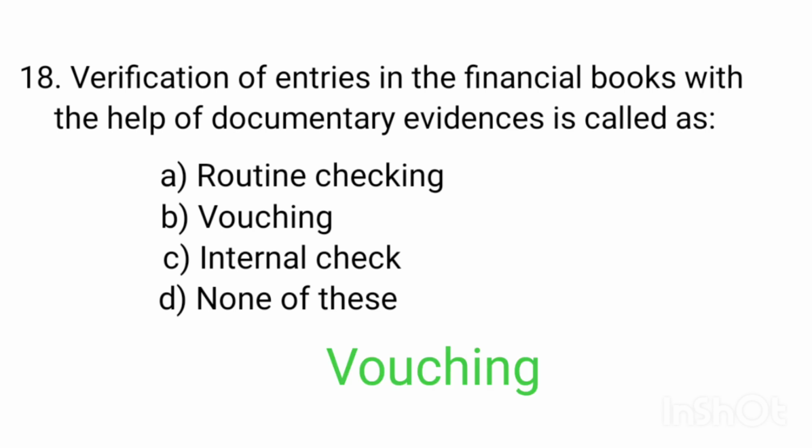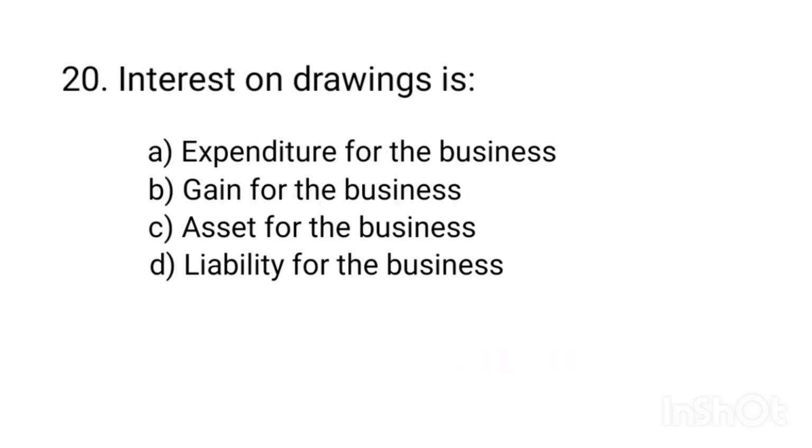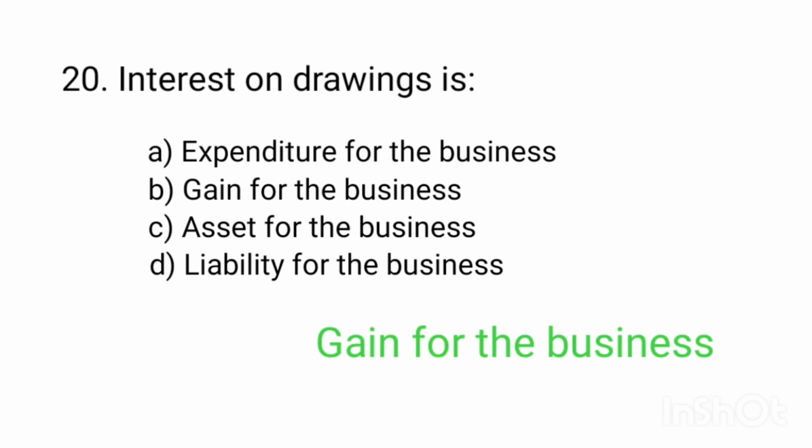Vouching. The verification of the correctness of cost accounts and of the adherence to the cost accounting plan is known as statutory audit, proprietary audit, cost audit, efficiency audit. Cost audit. Interest on drawings is expenditure for the business, gain for the business, asset for the business, liability for the business. Gain for the business.